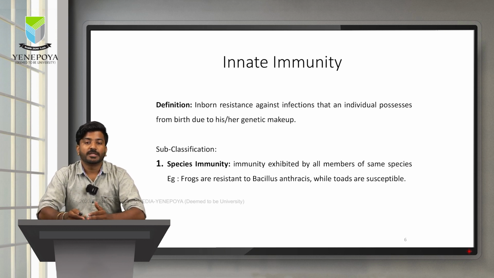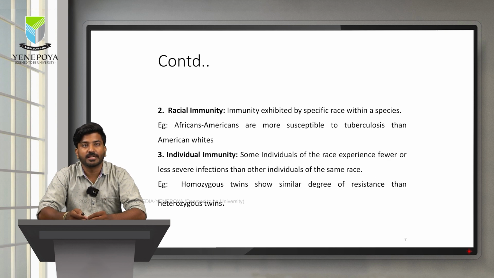Innate immunity is nothing but the inborn resistance against infection that an individual possesses right from the time of birth. This is majorly due to the genetic makeup of the individual. We can subdivide this innate immunity into species immunity, which is an immunity exhibited by all the members of the same species. For example, in comparison to frogs and toads, frogs are more resistant to Bacillus anthracis while toads are more susceptible to Bacillus anthracis.